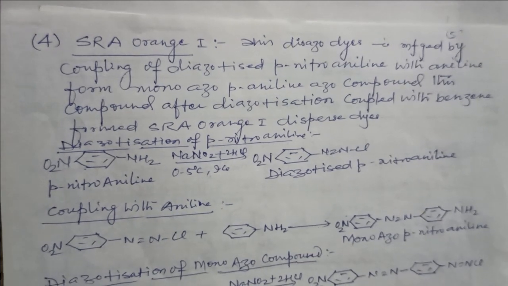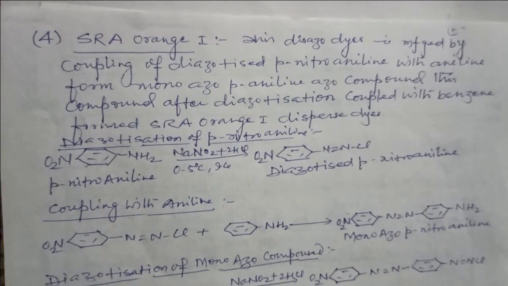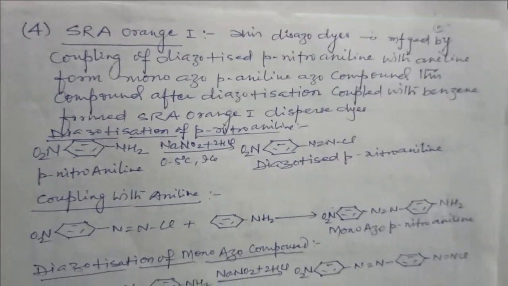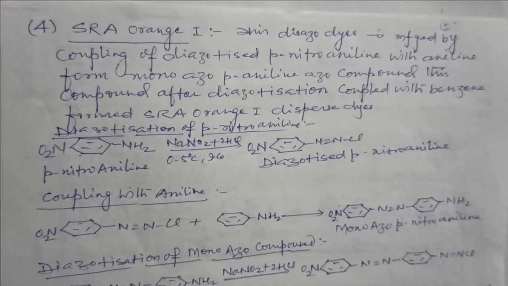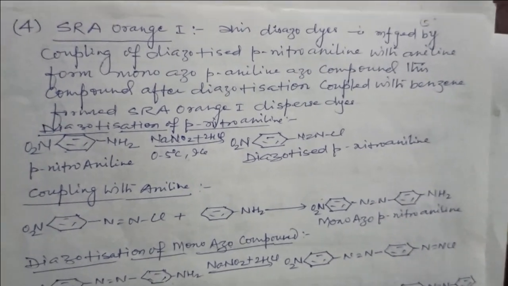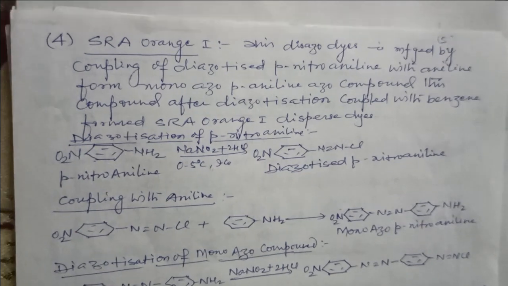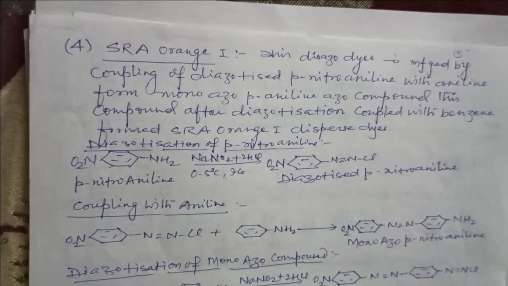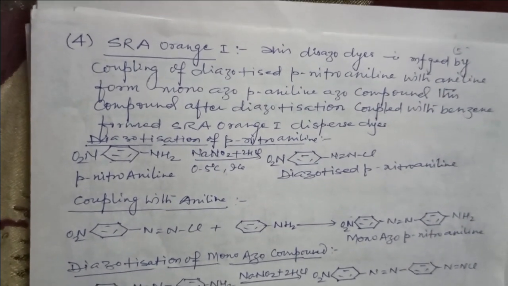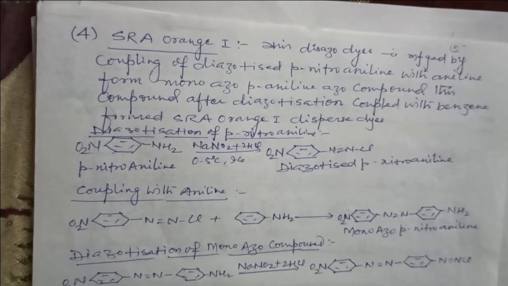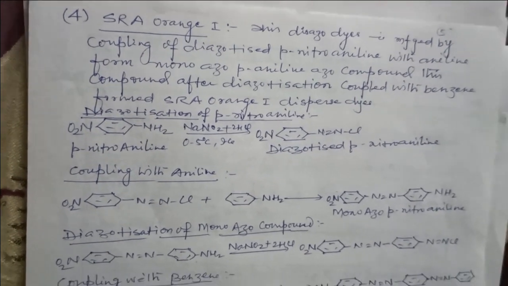Diazotization of para-nitroaniline, we get the diazotized para-nitroaniline by sodium nitrite and HCl. Coupling with the aniline, these diazotized para-nitroaniline coupled with the aniline forms the monoazo para-nitroaniline.